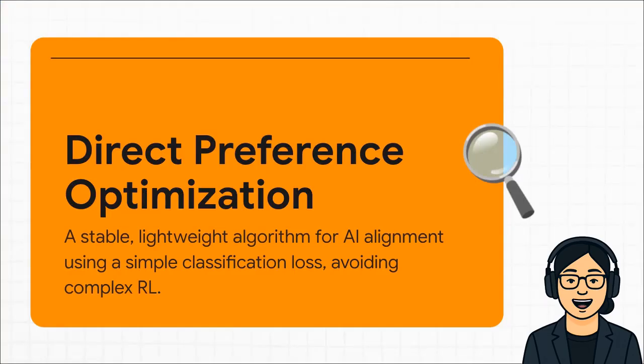So what exactly is DPO? Well, think of it as a super stable, really high-performing and lightweight way to get your AI aligned directly with what people want. And here's the magic trick. It does all this using a simple classification loss. That means it completely gets rid of the need for that extra reward model, and it throws that whole tricky reinforcement learning step right out the window.